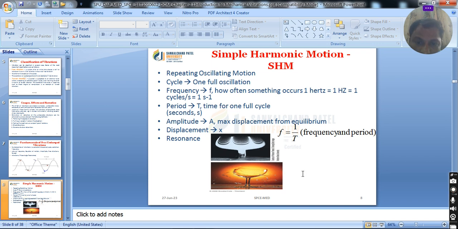Resonance matters in real-life applications because it damages the physical structure. So being an engineer, whenever you deal with vibration, you make sure that the excitation frequency never crosses the natural frequency. It means the excitation frequency should be either greater than the natural frequency or less than the natural frequency.